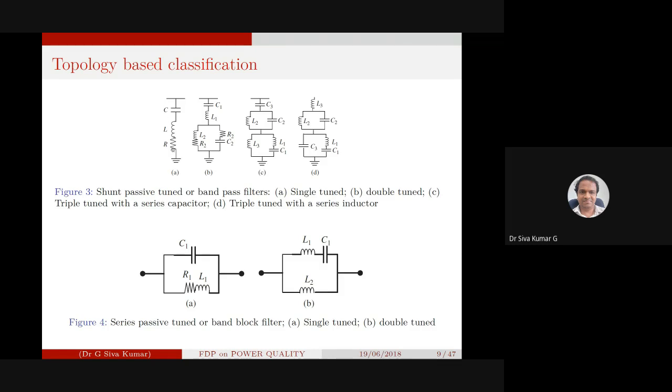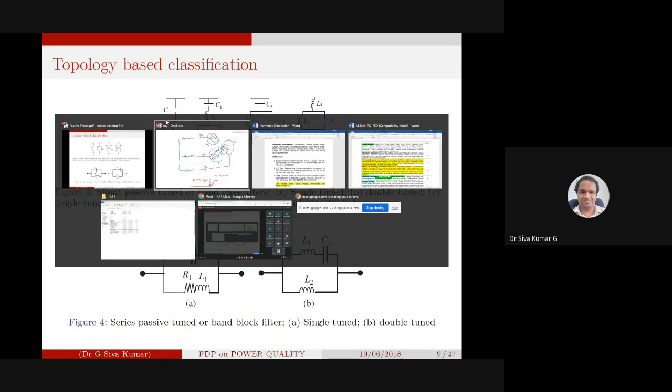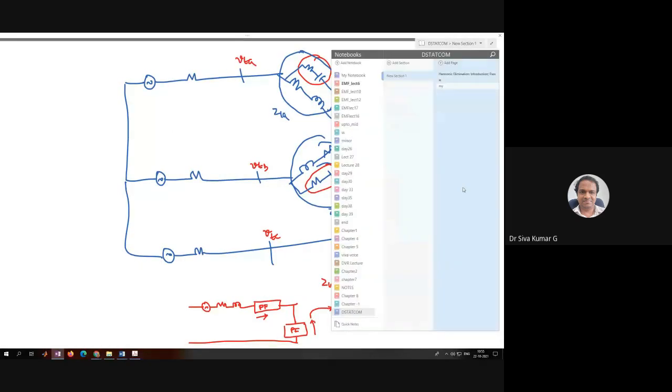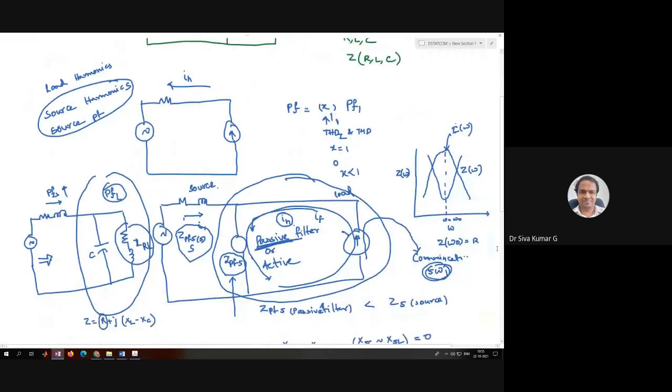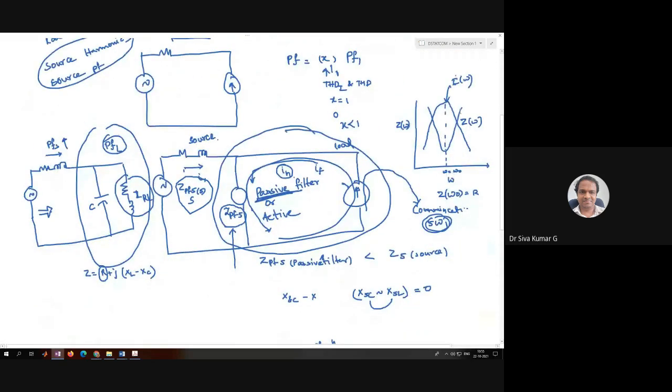frequency. Even if you draw the impedance graph with respect to change of frequency, once you design with the L and C for a particular frequency component, you get this sort of an impedance graph. It is a single tuned filter.